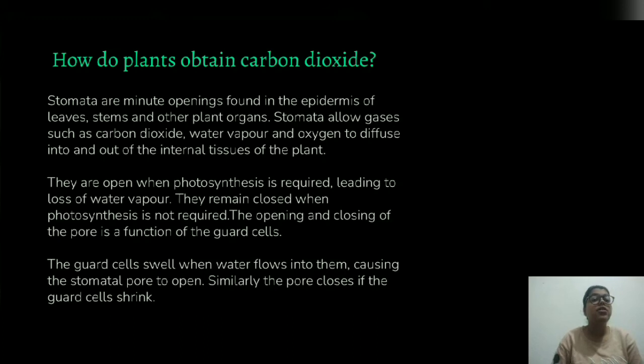The opening and closing of the pore is a function of the guard cells, as I clearly mentioned before. Guard cells swell when water flows into them, causing the stomatal pore to open. Similarly, the pore closes if the guard cells shrink. So these guard cells are generally open during the day and closed during the night.